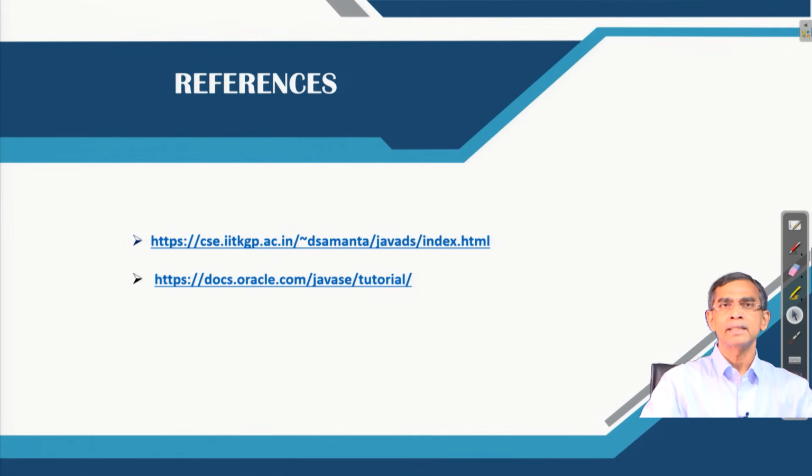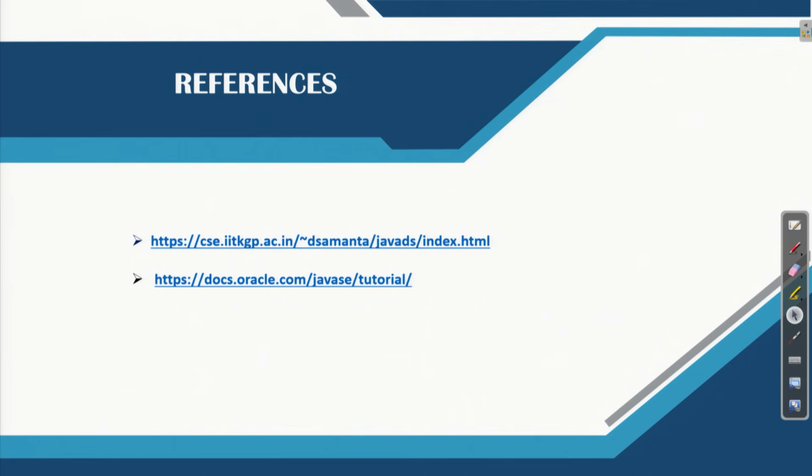Now, regarding the discussion about all these collection concepts, you can consult the links that are given. The first link is very useful, because it is discussed in a very user friendly, reader friendly manner. For advanced users, the Oracle tutorial document is very nice, you can go through it.